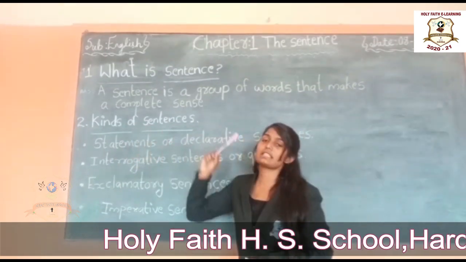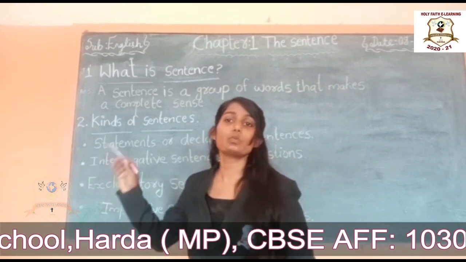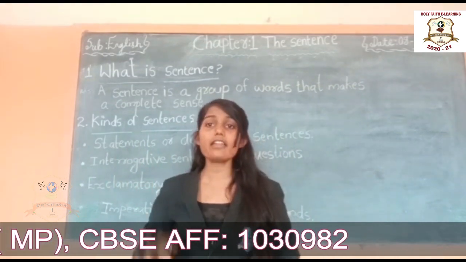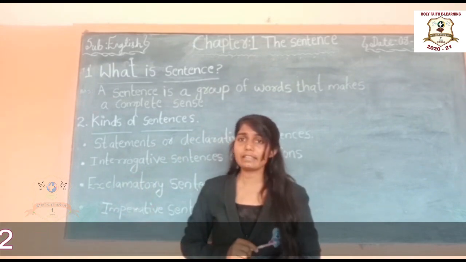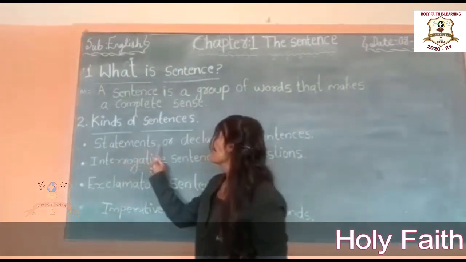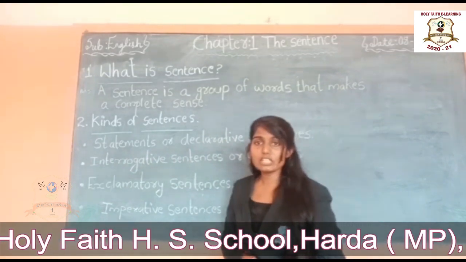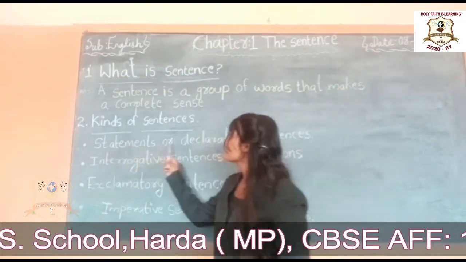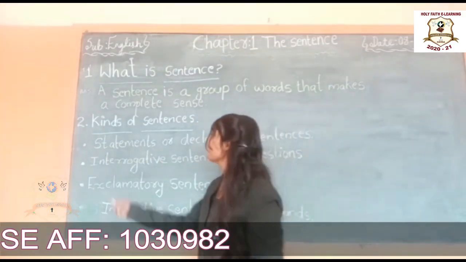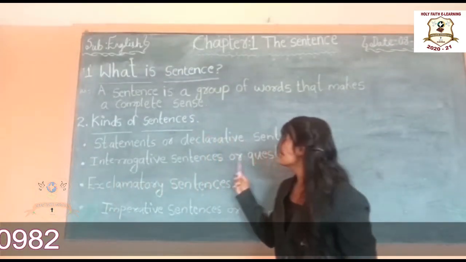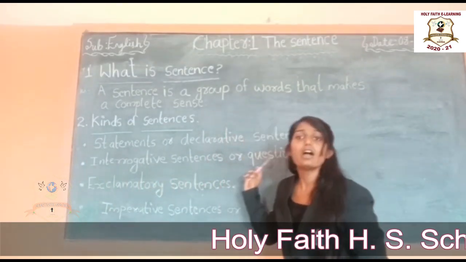Next we can discuss kinds of sentences. There are 4 kinds of sentences we can see here. Which are they? The first one is statements or declarative sentences. The second one is interrogative sentences or questions.